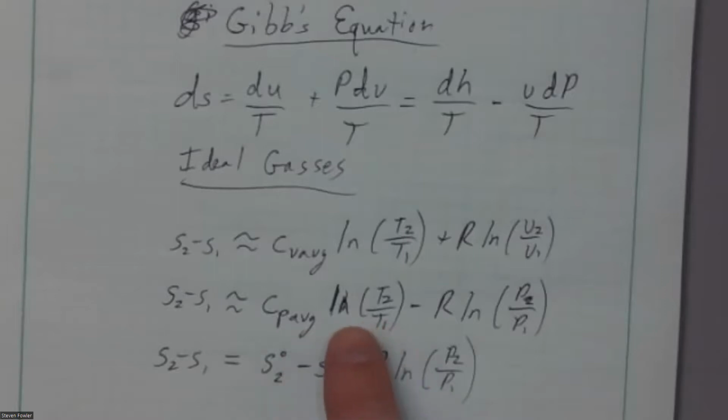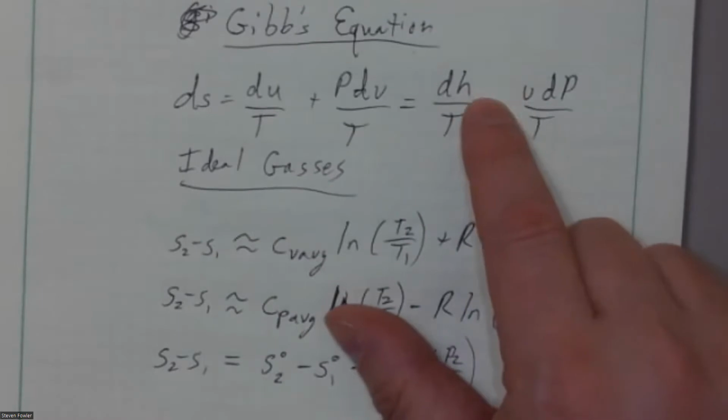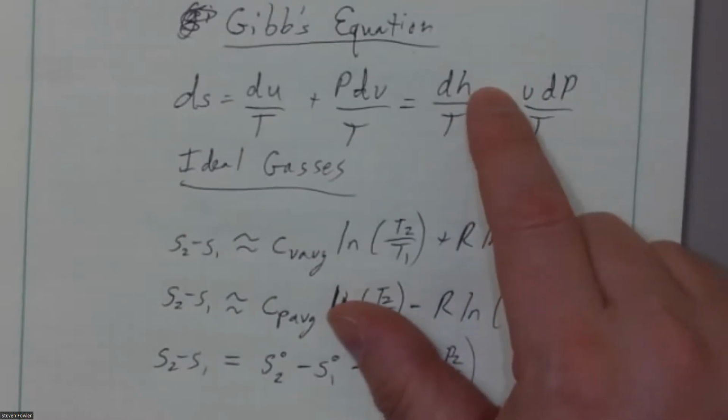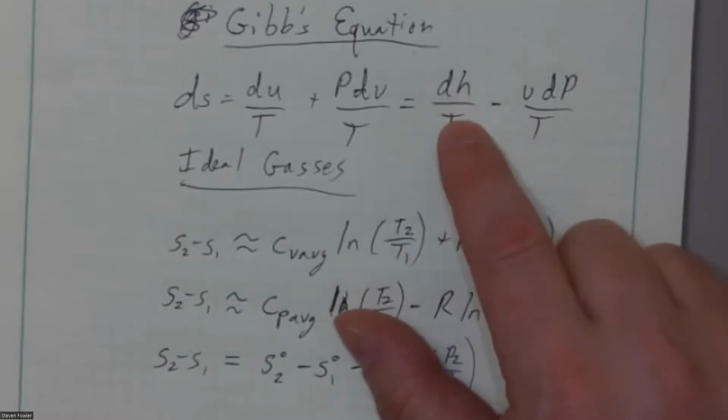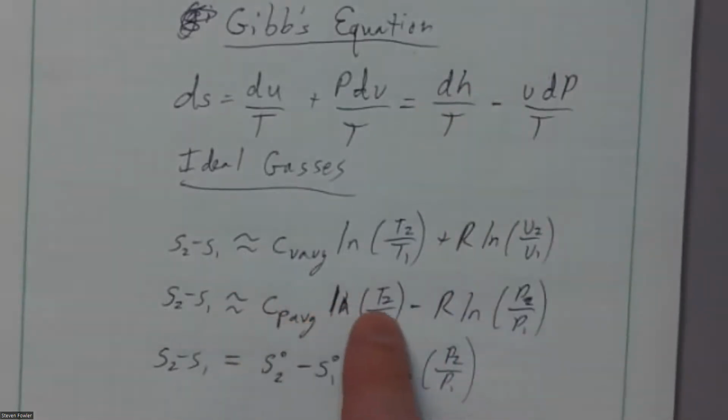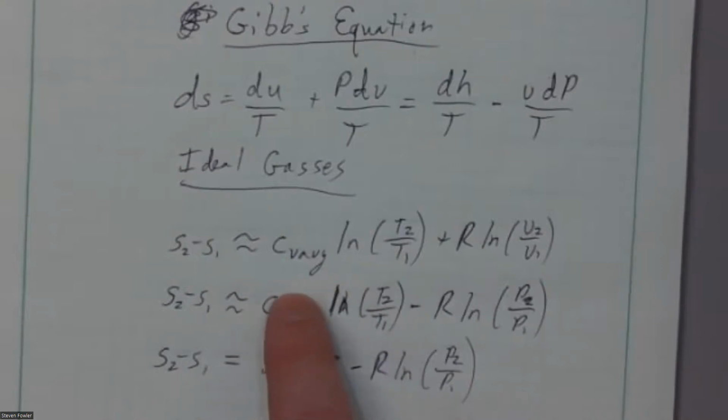Because again, what I have to do here is replace this with C sub P dT, and I'm integrating C sub P dT over T, and I get this here. So this represents the integral of C sub P dT over T.